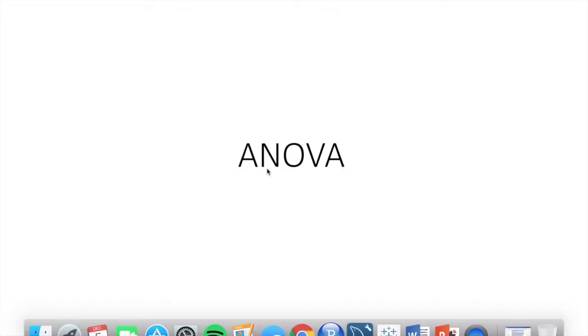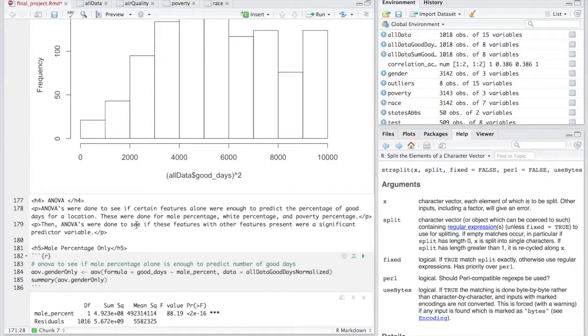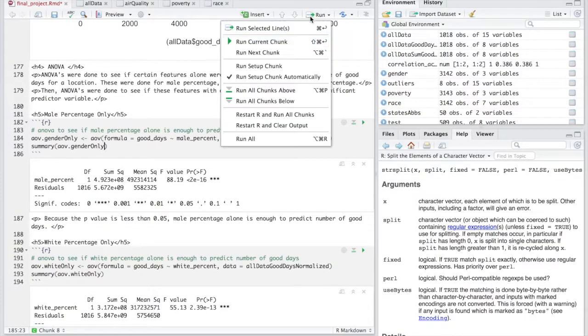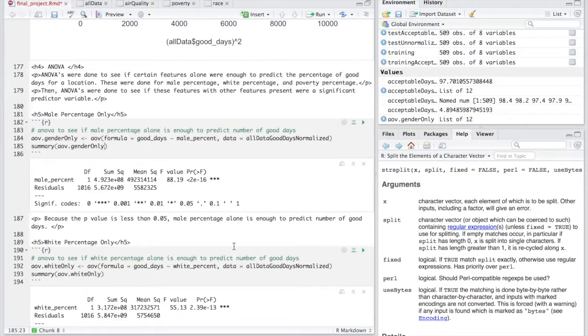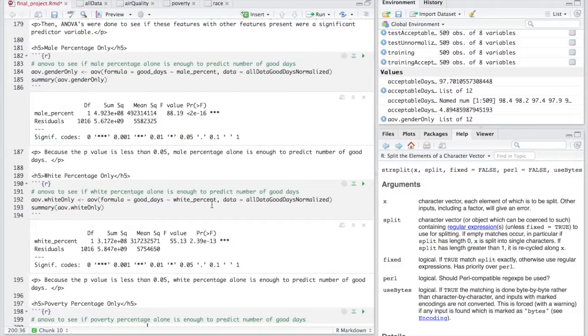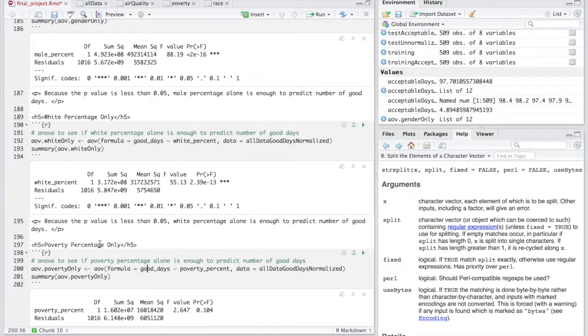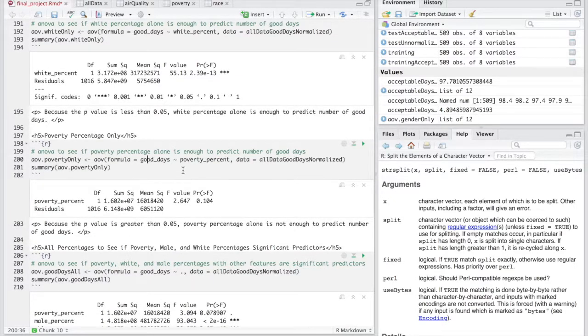After this, I ran ANOVAs to see if some of the features were enough to predict good air quality by themselves. So you could see here that I ran an ANOVA for male percentage, and because the value is less than 0.05, male percentage is enough to predict air quality by itself. So I also ran ANOVAs for white percentages and poverty percentages, and for white percentages, it showed that because the p-value was less than 0.05, that white percentage alone is enough to predict the number of good air quality days. But poverty percentage did not have the same result because the p-value was greater than 0.05.